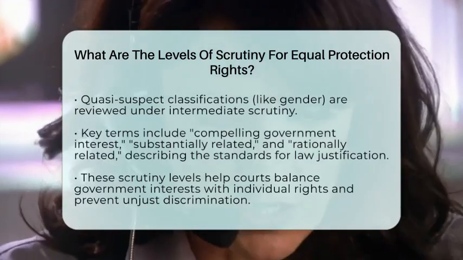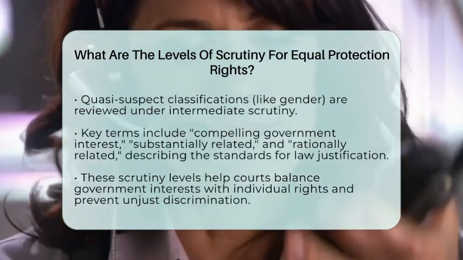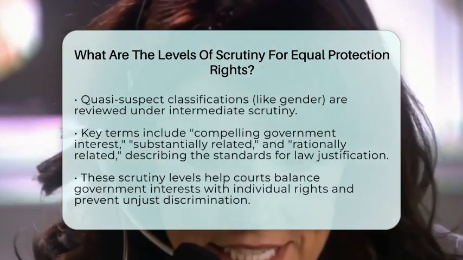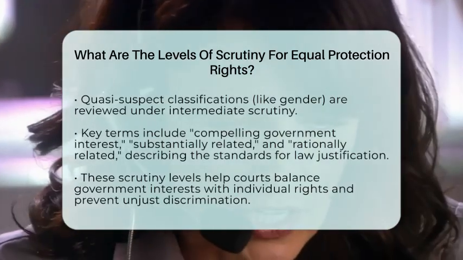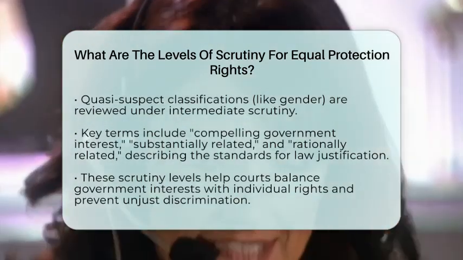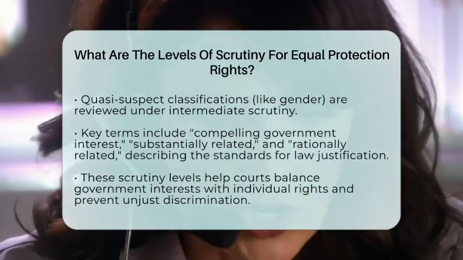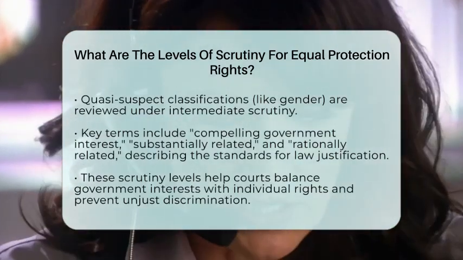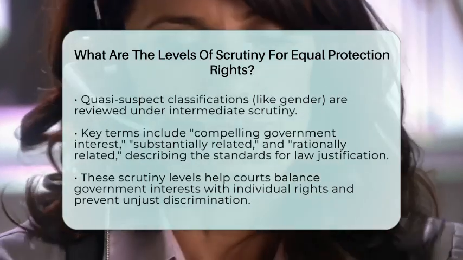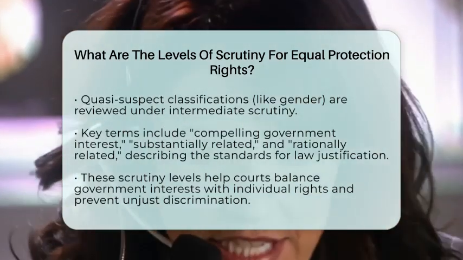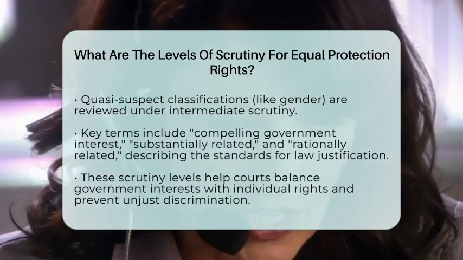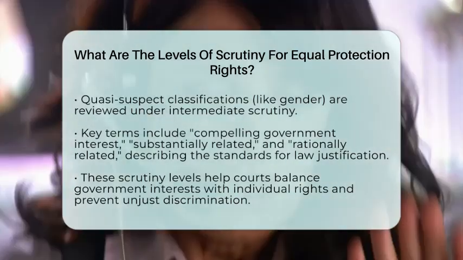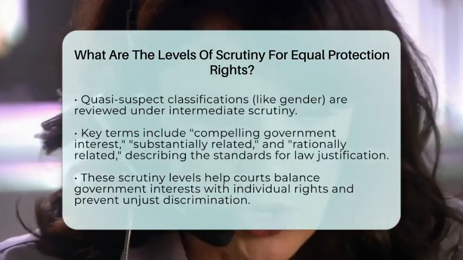Suspect classification refers to groups like race or religion that get the highest level of protection. Quasi-suspect classification includes groups like gender, which get intermediate scrutiny. The term compelling government interest means a very important reason for a law, while substantially related means a close connection between the law and its goal. Rationally related means a reasonable link between the law and a legitimate purpose.